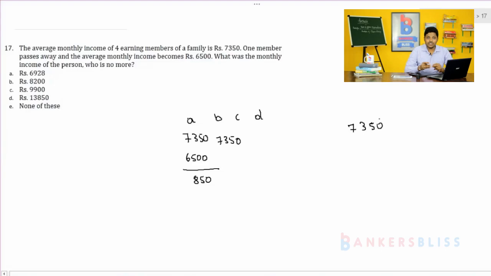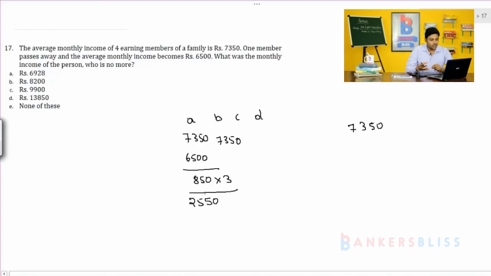That means when the person was in the group, he used to contribute for the other 3 members. For each individual he is giving 850 rupees. For A he has given 850, for B 850, and for C 850. So 850 into 3, 2,550 he has given.